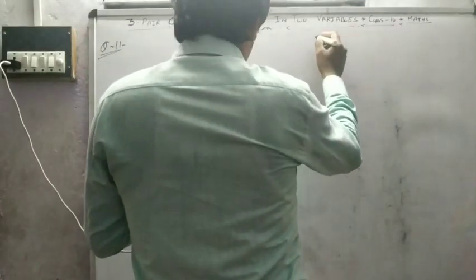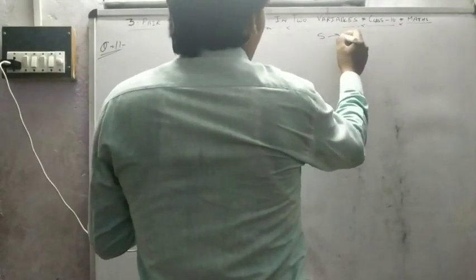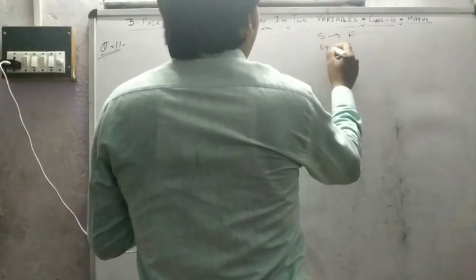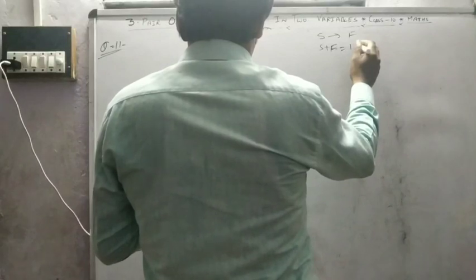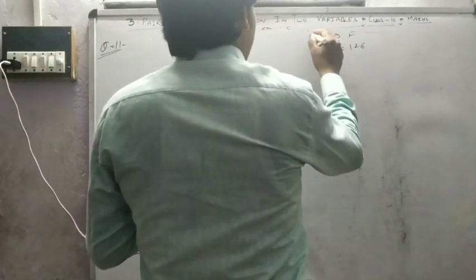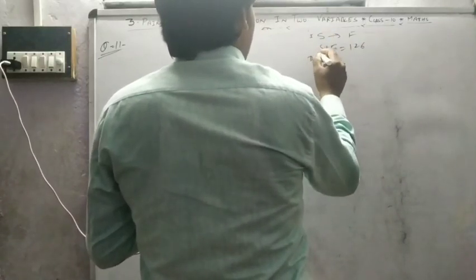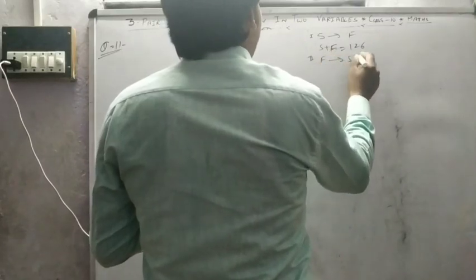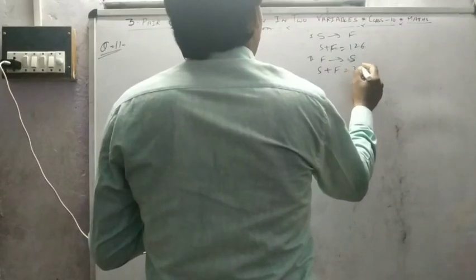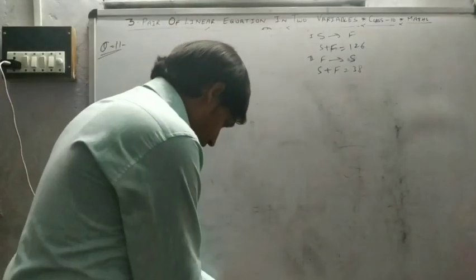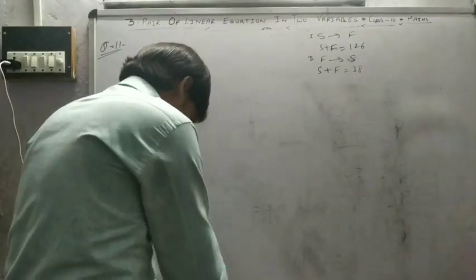Means when son reaches father's age, son plus father is 126. When father was son's age, son plus father make 38. Okay, now solve it.